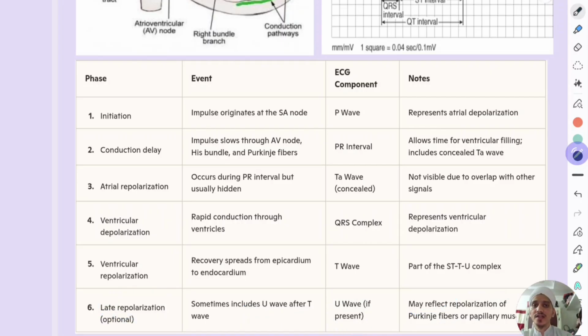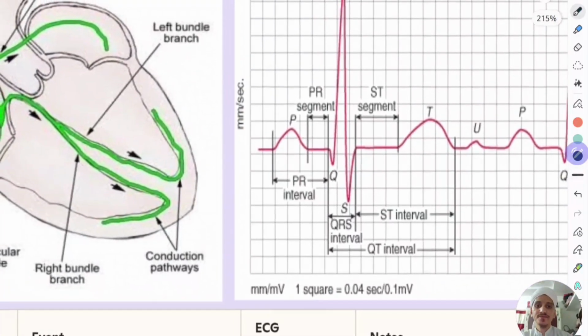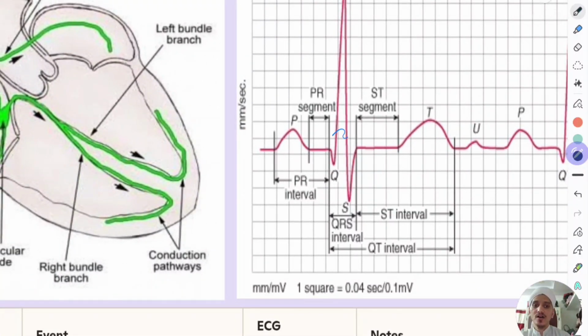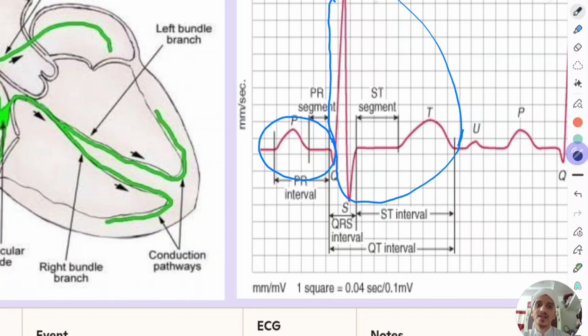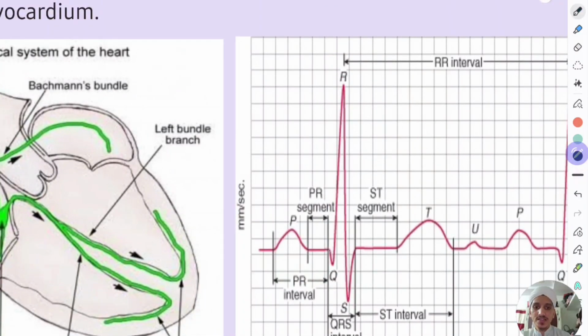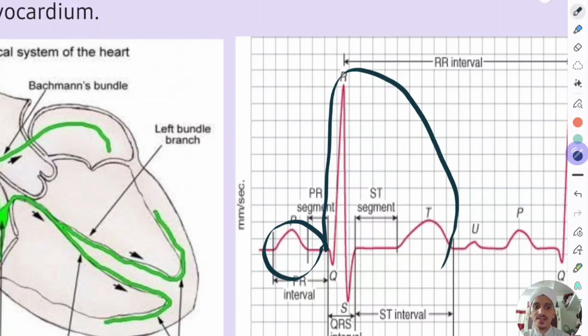And one thing to remember here is that this part of the ECG is atrial activity, and this part is ventricular activity. Okay, one more time, this is atrial activity, and this one from here to here is ventricular activity. Okay, so we'll move forward now.